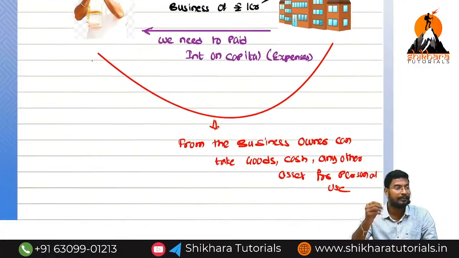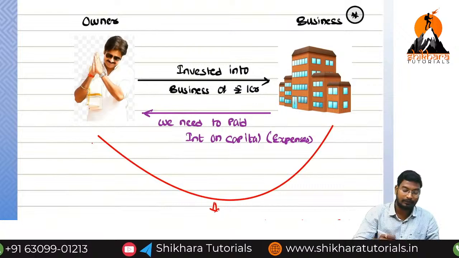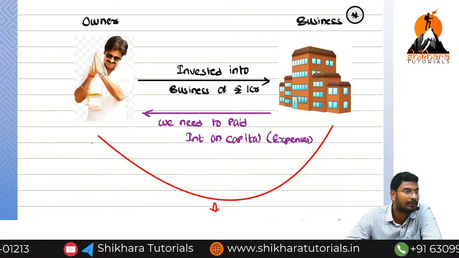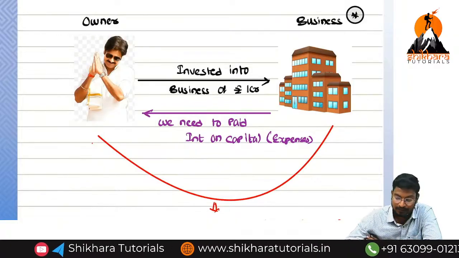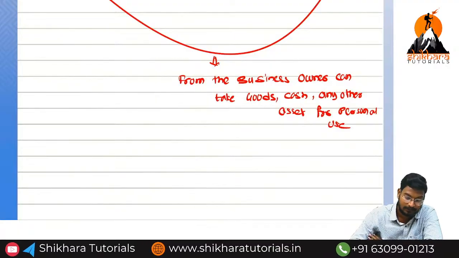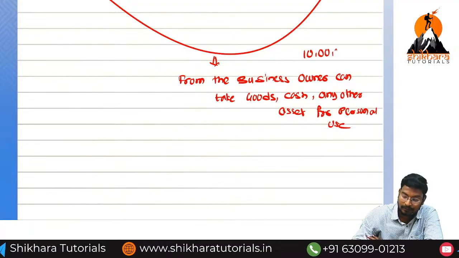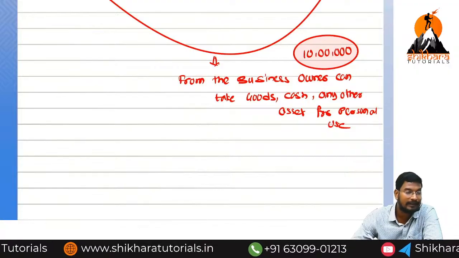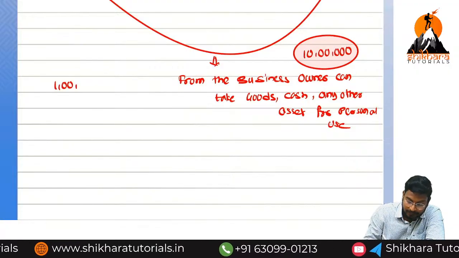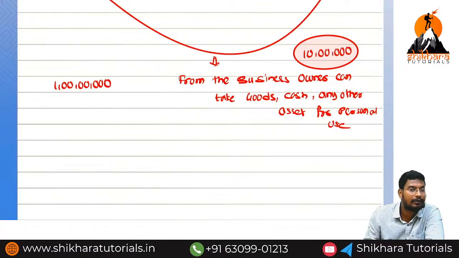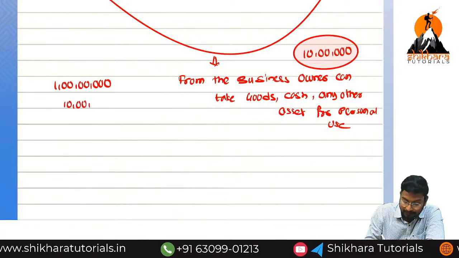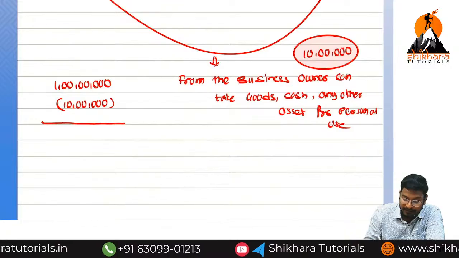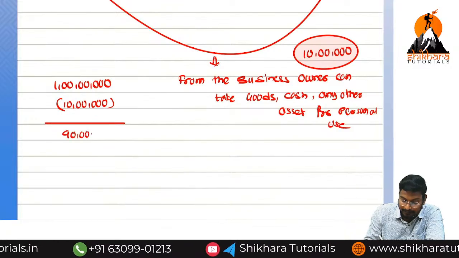Here, drawings, who needs to repay? The owner needs to repay to the business. That means we are in a receivable capacity. We need to receive from the owner. So imagine he has taken away 10 lakh rupees. What is the amount of drawings? 10 lakhs. How much amount do we need to repay initially? Initially, what is the investment? 1 crore. So 1 crore we need to repay. In that 1 crore, how much amount has the owner taken away? 10 lakhs. So we can reduce or we should not reduce? We can reduce. Ultimately, how much amount do we need to repay? 90 lakhs.